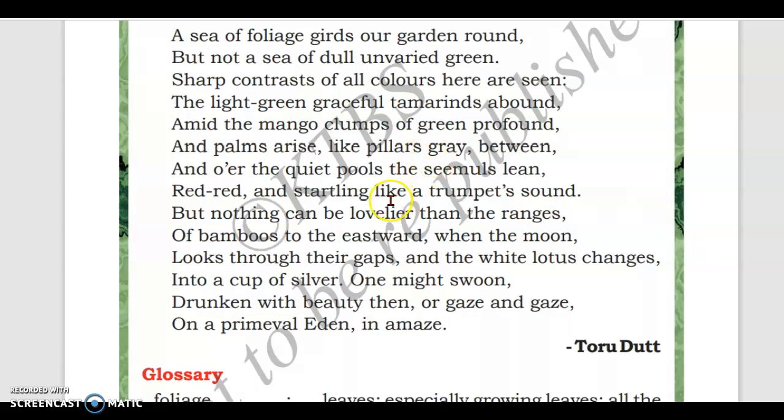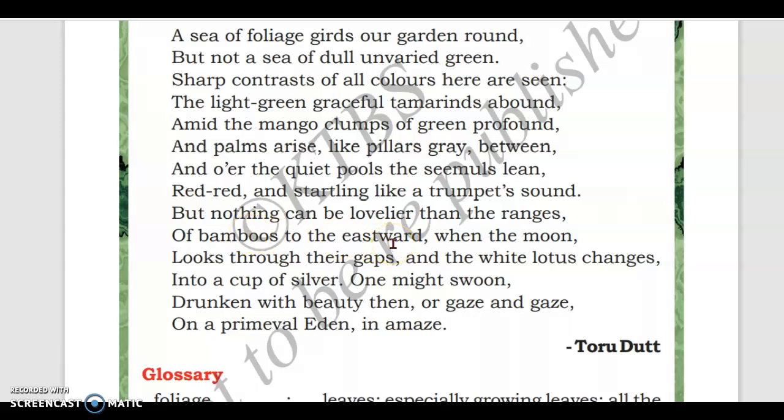Here the poetess is using a simile, like a trumpet's sound. The trumpet's sound is compared with the sound in the garden. Since the poet is using the word "like," it's a simile. But nothing can be lovelier than the ranges of bamboos to the eastward.